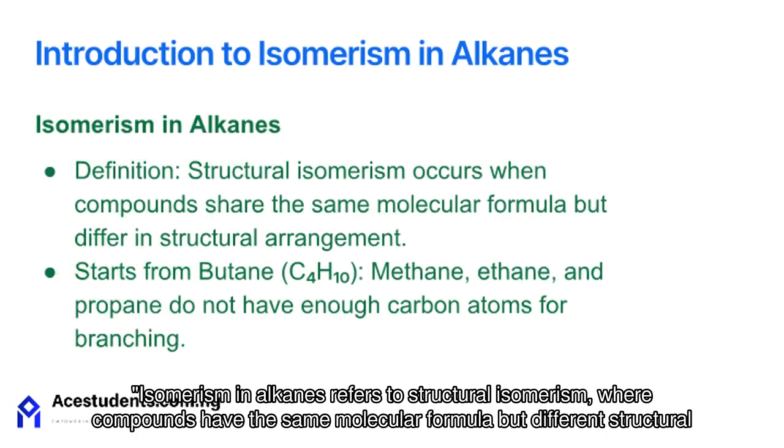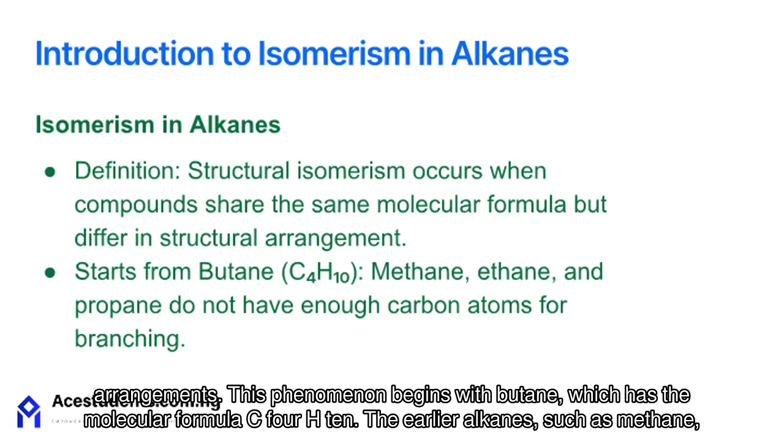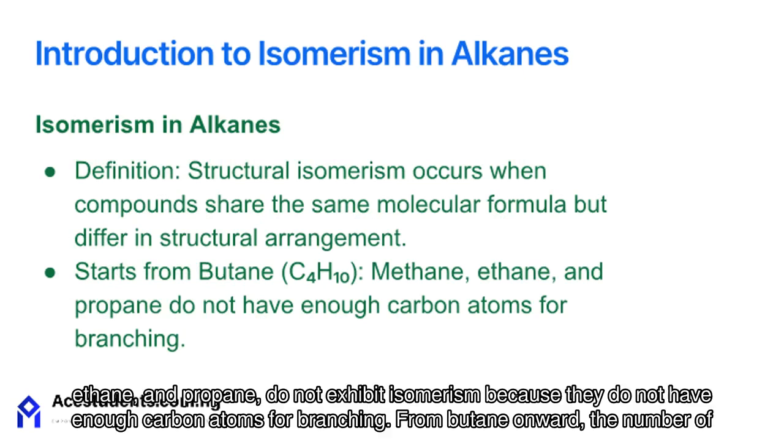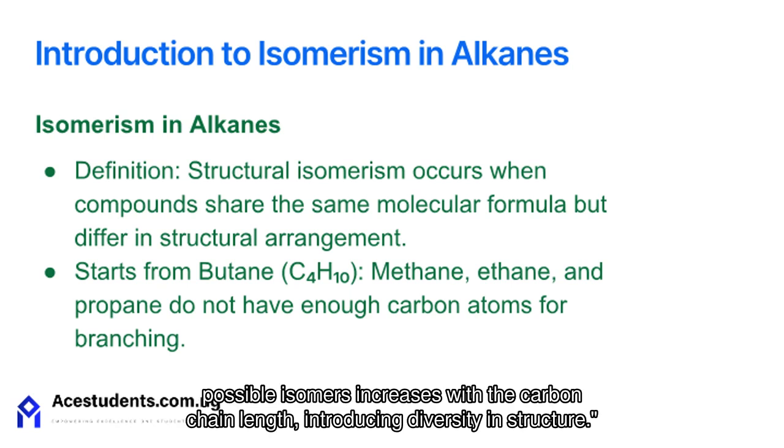Isomerism in alkanes refers to structural isomerism, where compounds have the same molecular formula but different structural arrangements. This phenomenon begins with butane, which has the molecular formula C4H10. The earlier alkanes, such as methane, ethane, and propane, do not exhibit isomerism because they do not have enough carbon atoms for branching. From butane onward, the number of possible isomers increases with the carbon chain length, introducing diversity in structure.